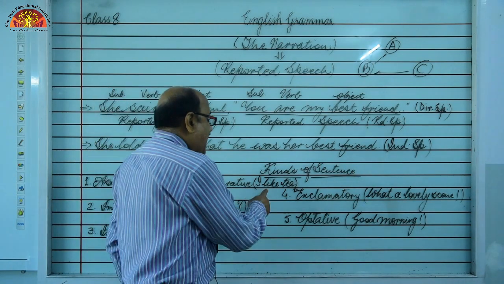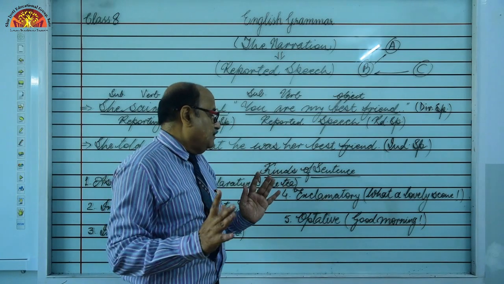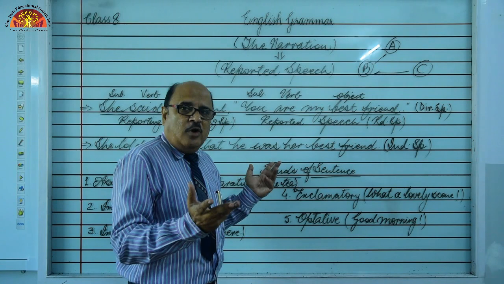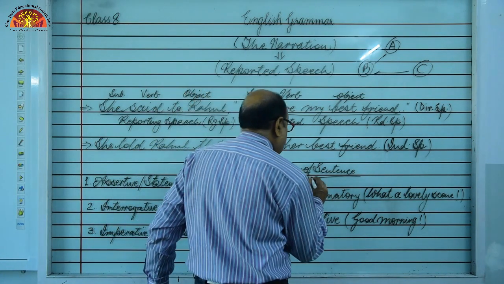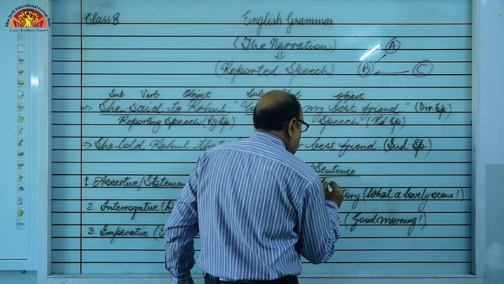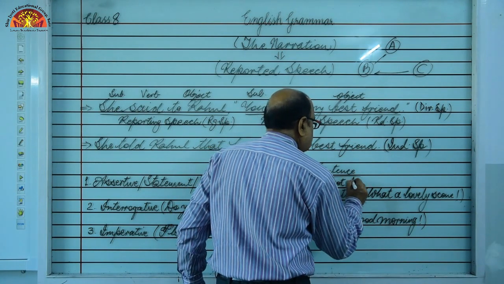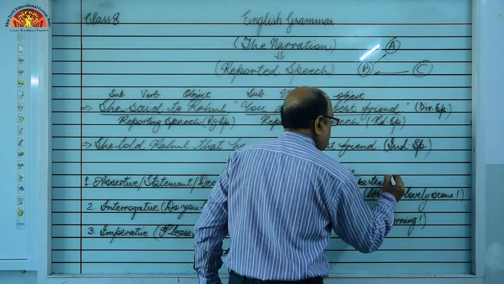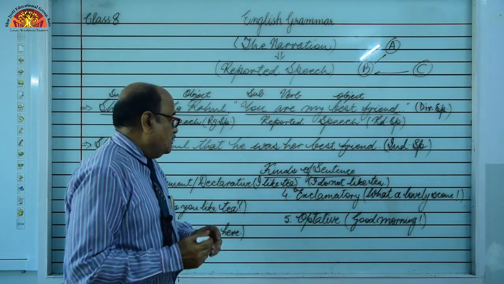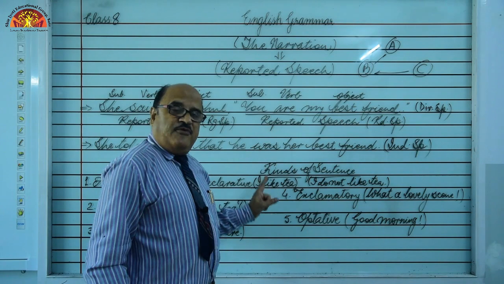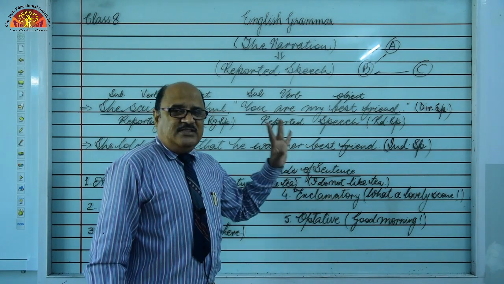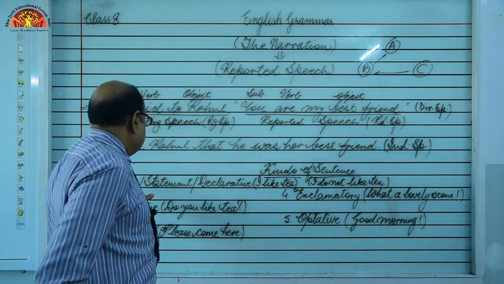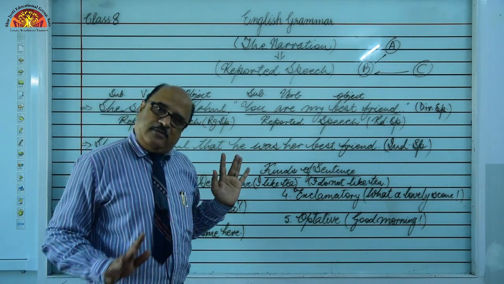For example, I like tea or I do not like tea. You can see here, let me write: I do not like tea. No matter whether the given sentence is affirmative or negative, it will fall into the category of assertive, statement or declarative. Got it?